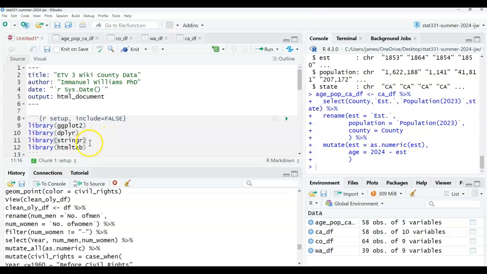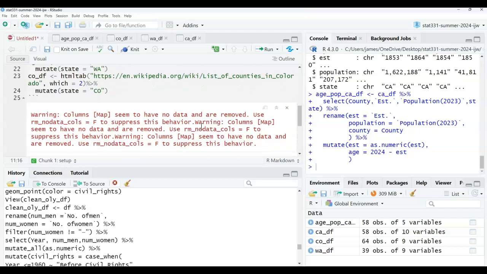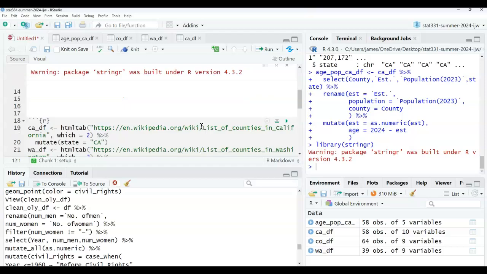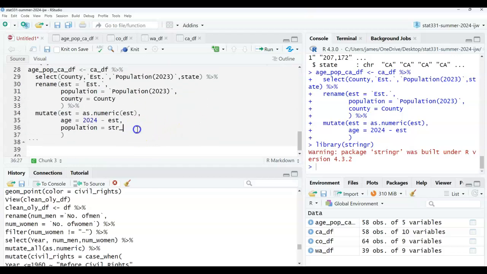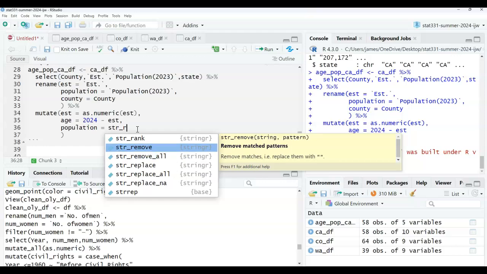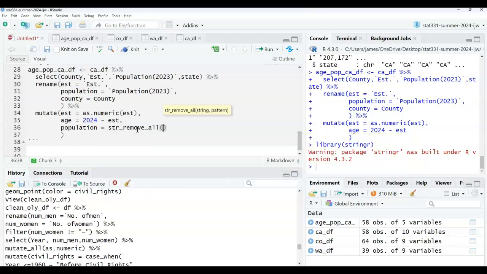So what do you need to do? You need to install that package. What function do you need? Install dot packages. Okay, good. And then that needs to be in quotations. Okay. So let me run that so that I can not have the error. Okay. And now str_remove_all. str_remove only removes the first one. Remove all removes all of them. We don't want any of the commas. So population will be the first input, and then we're going to put the comma there, put the comma there, and then I'm going